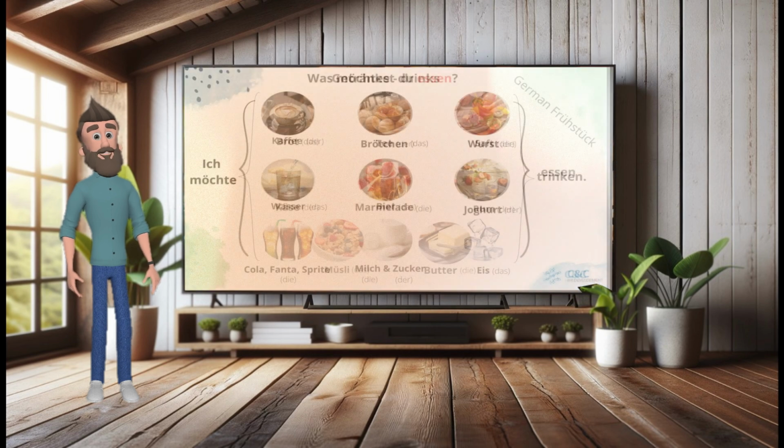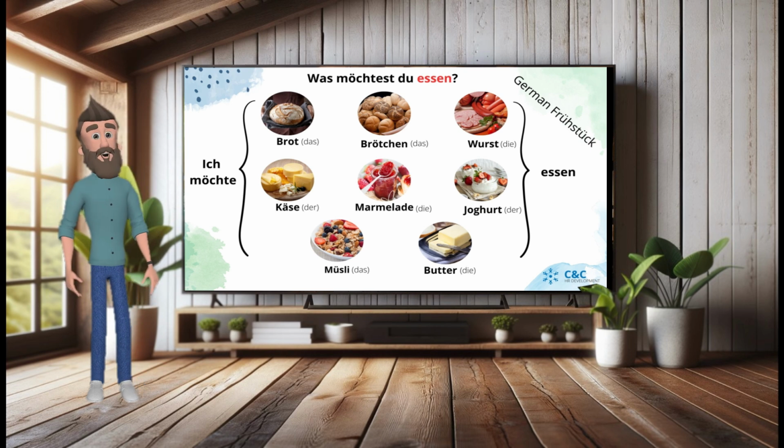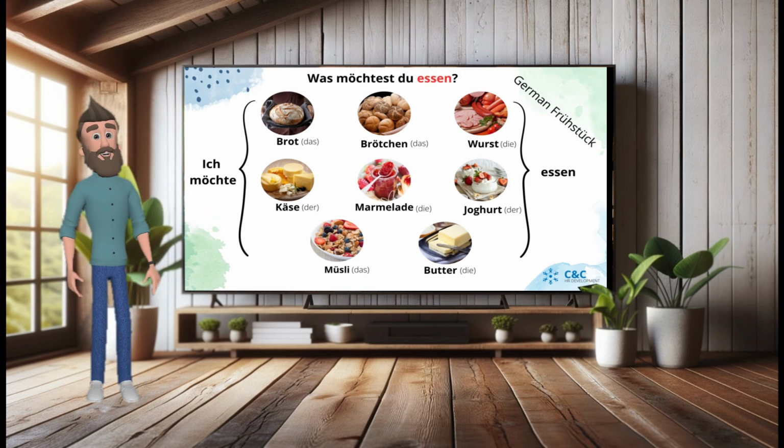Let's take a look at the foods. That's all good stuff that you can find at a German breakfast. I'll say them and you can just skip back to listen again. Here we go. Das Brot, das Brötchen, die Wurst, der Käse, die Marmelade, der Joghurt, das Müsli, die Butter.